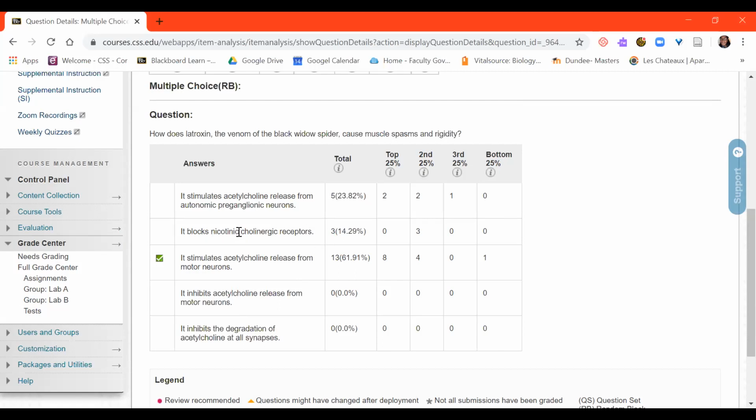So it blocks nicotinic cholinergic receptors. This was what we described curare to do. So this response would have been correct if we asked about curare. And then this response, it inhibits acetylcholine release, would have been quotoxin. So the venom from the rattlesnake we described as inhibiting acetylcholine release, which would cause weakness and paralysis.